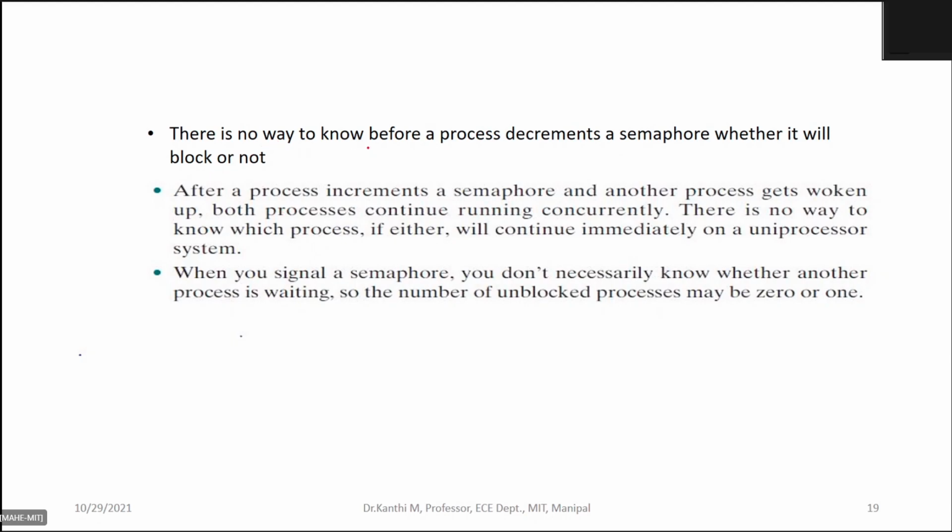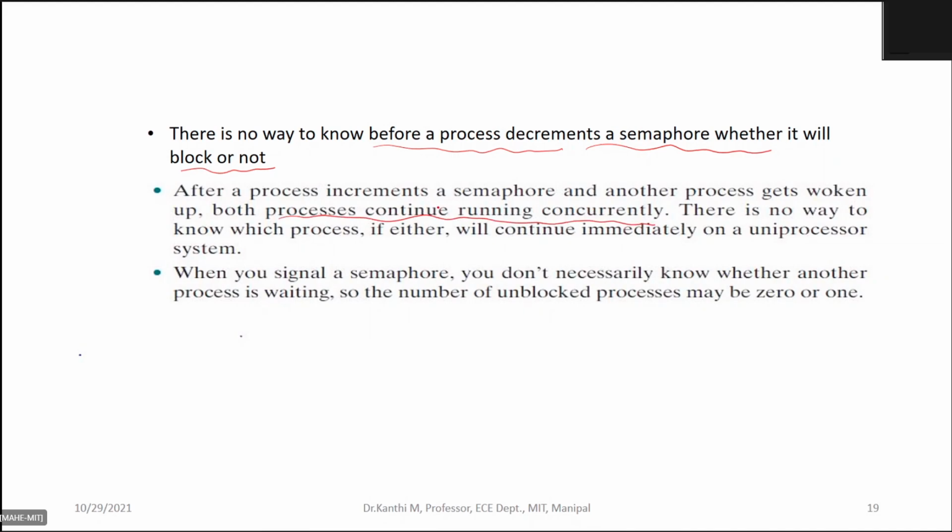There's no way to know, before the process decrements a semaphore, whether it will be blocked or not. After a process increments a semaphore and another process gets woken up, both processes continue running concurrently.